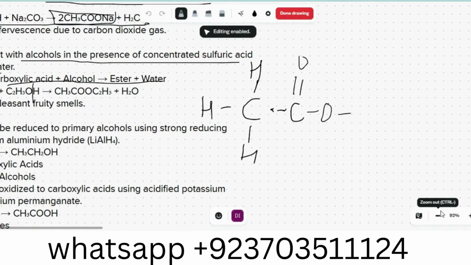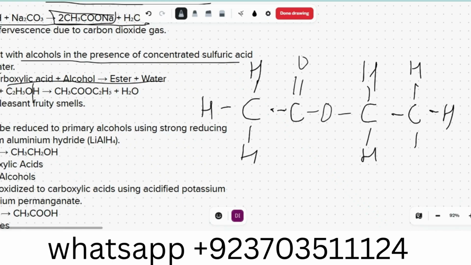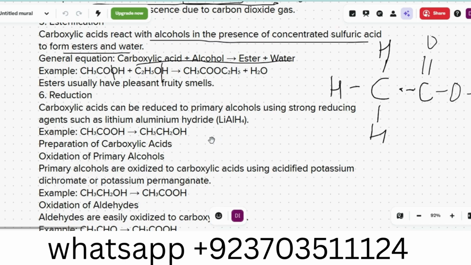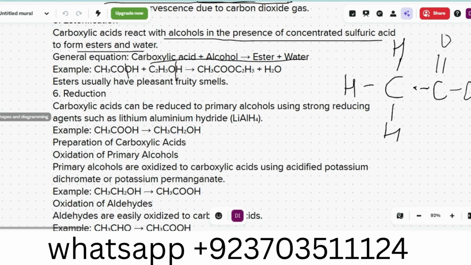And then we have a carbon that has two hydrogens over here and three hydrogens over here. Okay, so they will break alcohol and carboxylic acid to make esters. Esters usually have a fruity smell.